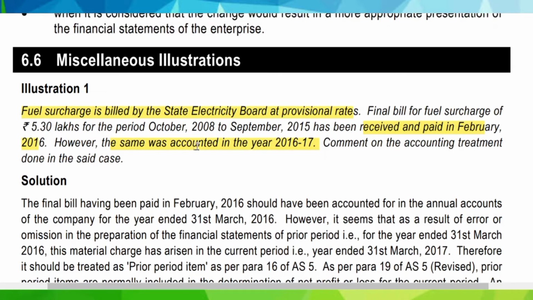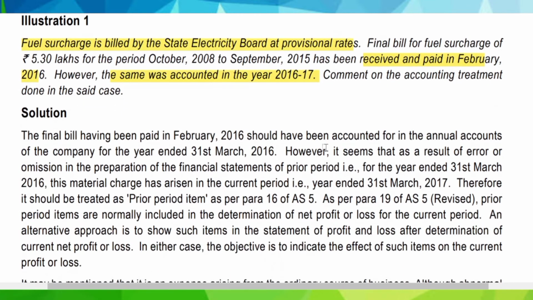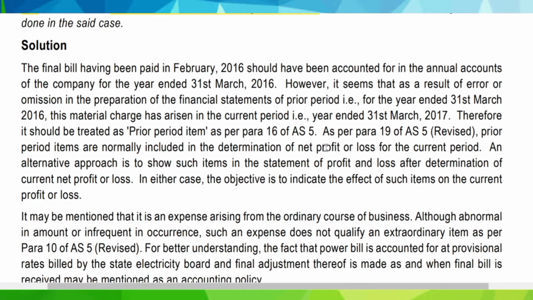So here, the fuel surcharge is billed at provisional rates by the State Electricity Board, and it is received and paid in the month of February 2016. However, the same was accounted in the next year, that is 2016-17. So we have to say whether the accounting treatment done is right or wrong. The final bill having been paid in February 2016 should have been accounted for in the final accounts of the company for the year ended 31st March 2016.